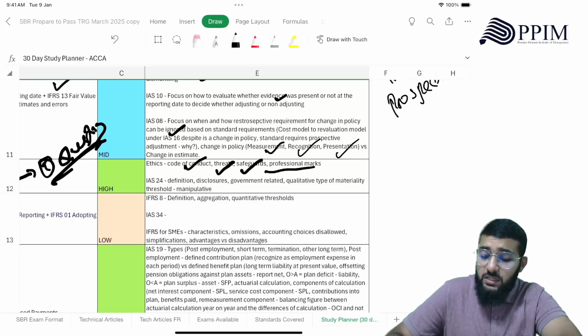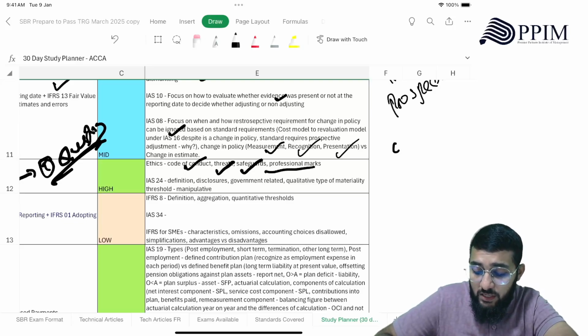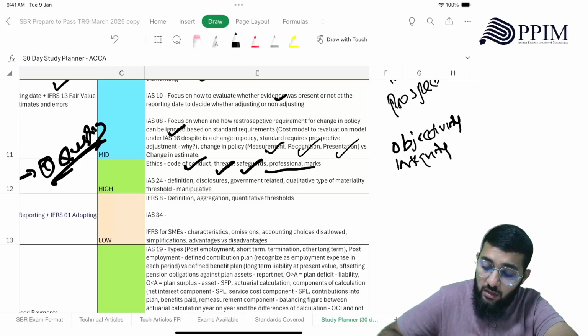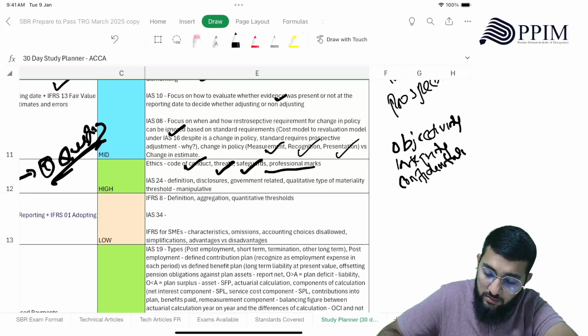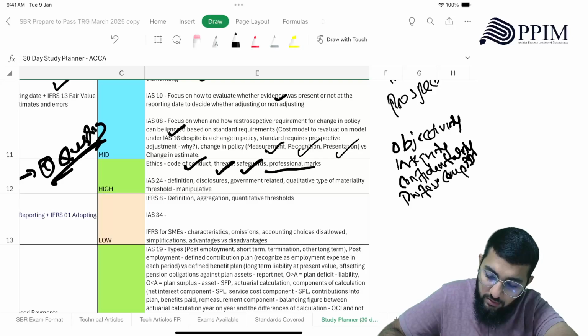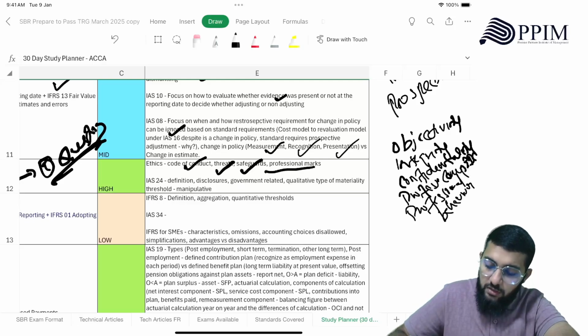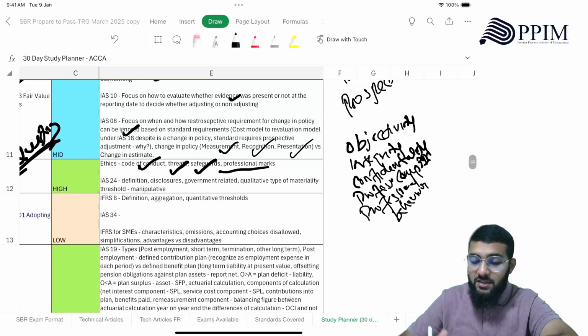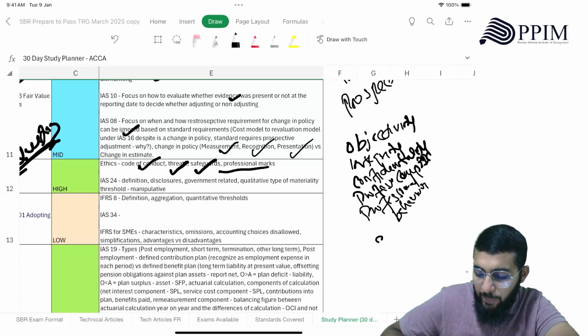Okay, what does the code of conduct say? There is objectivity, there is integrity, there is confidentiality, there is professional competence and due care, then there is professional behavior. This is your code of conduct. The threats are the threats that threaten this code of conduct. What are the threats that we have?